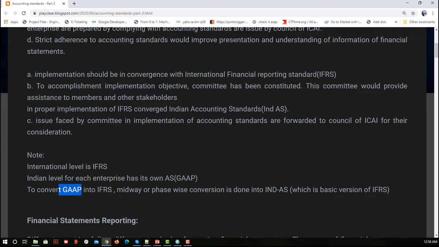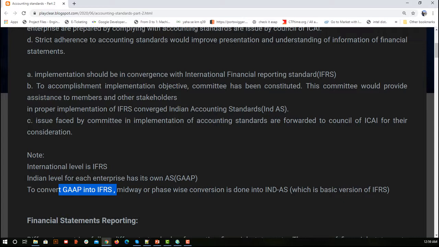So before you go to the global level, you need to first make sure that your accounting principles and your financial statements meet the international level accounting standards, which is nothing but IFRS. The very local level is known as GAAP and the very international level is IFRS. Now when you are following GAAP, going directly to IFRS is not possible, because there will be huge variations between the terminologies and policies that GAAP and IFRS use.